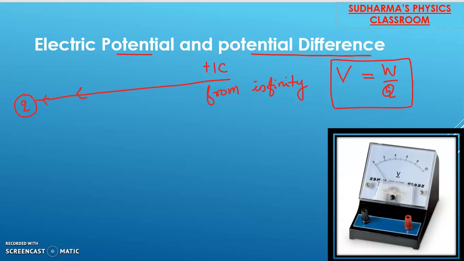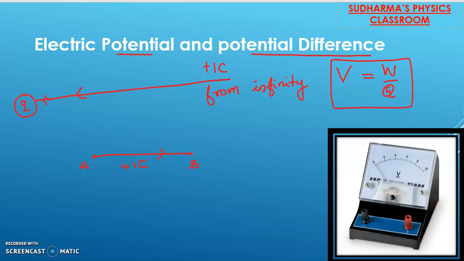Coming to the practical situation where we have 2 points in the circuit, let's call them A and B. These 2 points A and B will have their own electric potentials. That means if I bring unit positive charge from infinity to A, it will have electric potential VA, and another electric potential at VB. Now I'm going to bring unit positive charge from A to B. That means plus 1 coulomb of charge I'm going to bring from A to B.